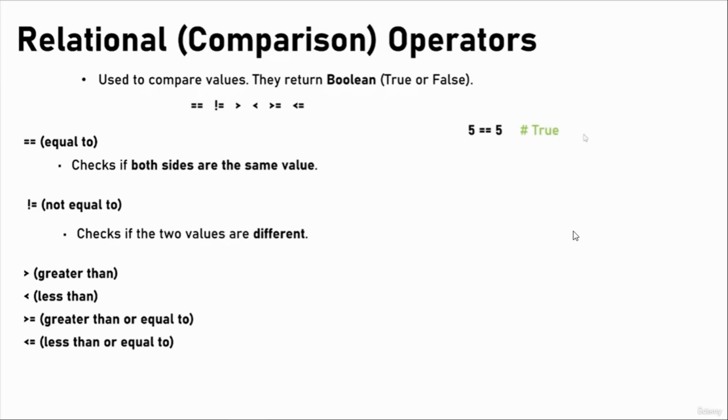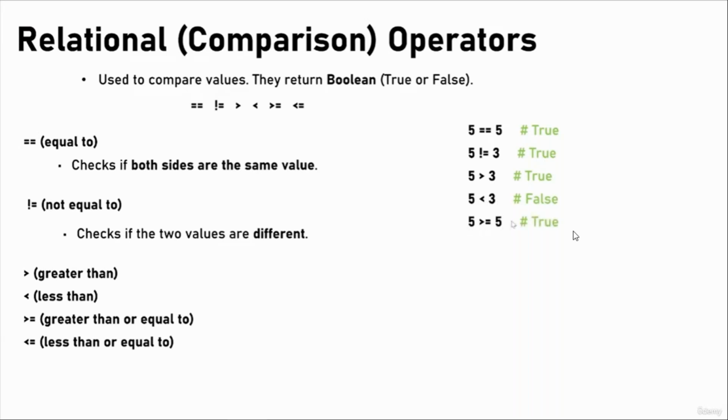5 equals 5 is going to be True because our left value is the same as the right side. 5 not equal to 3 is also going to be True, because once again it checks if the two values are different, and they are different. 5 is different from 3, right? Then we have 5 greater than 3. It is going to be True because 5 is greater than 3. 5 less than 3 is going to be False because 5 is greater than 3.